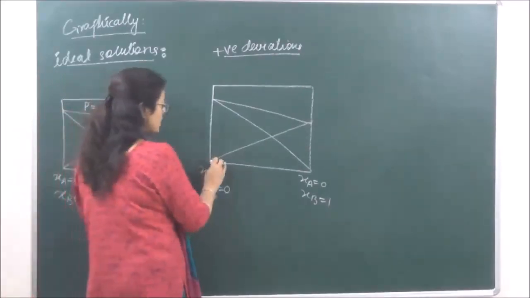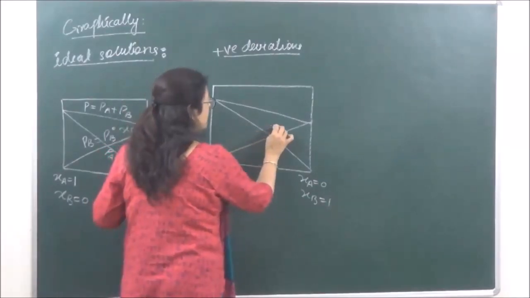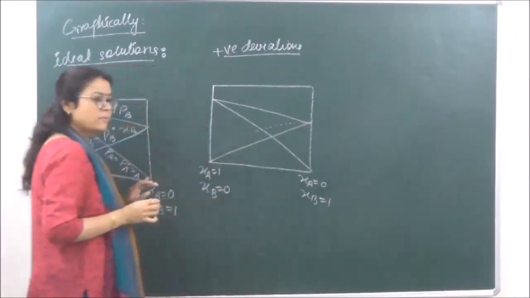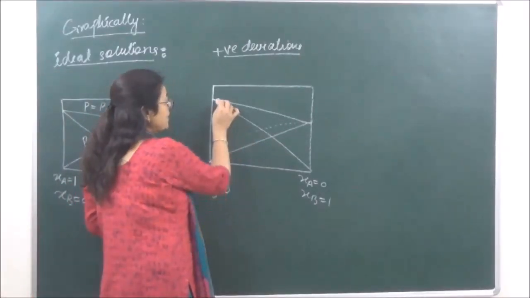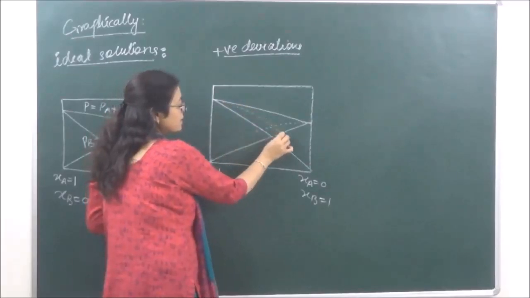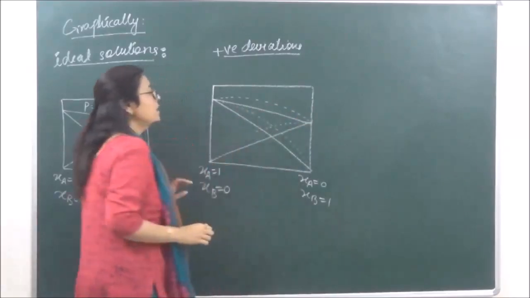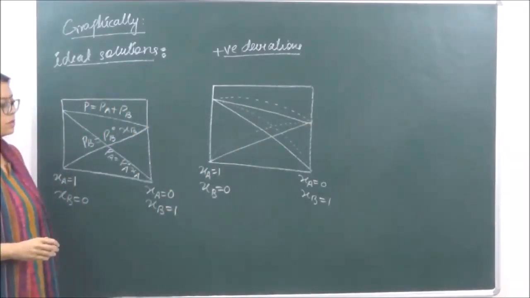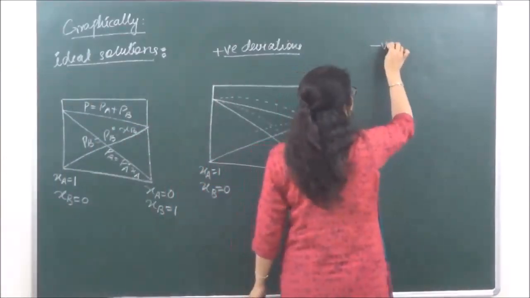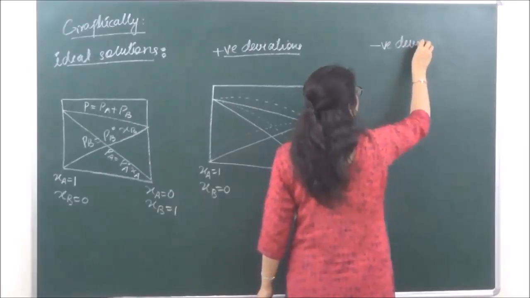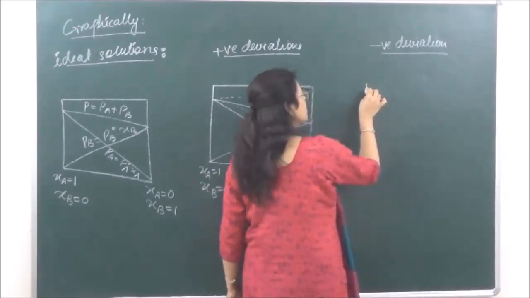Now for positive deviations, we know that the vapor pressure is going to be more than expected. So it shows a graph like this, which is greater than the ideal behavior, and similarly here also, and similarly here also. Okay, then when we are drawing a graph for negative deviation.